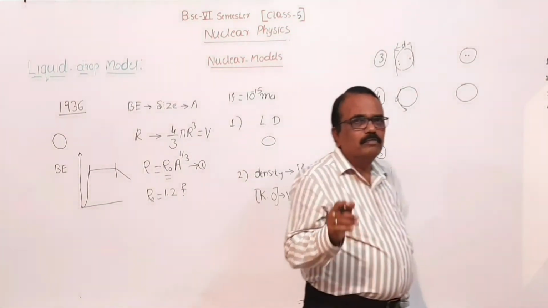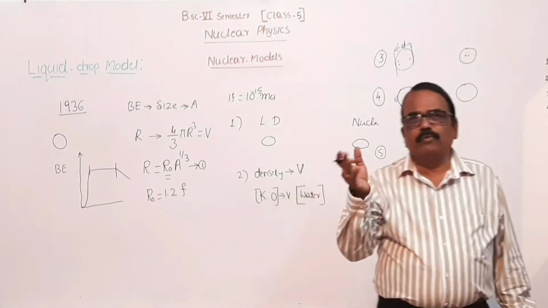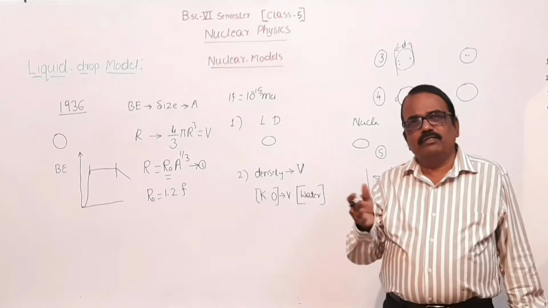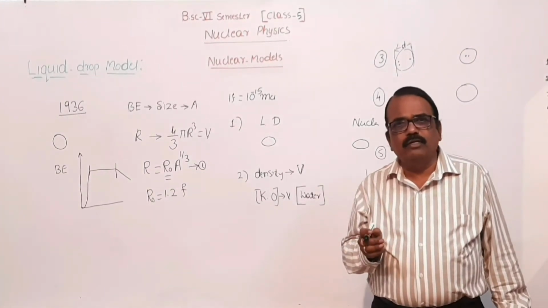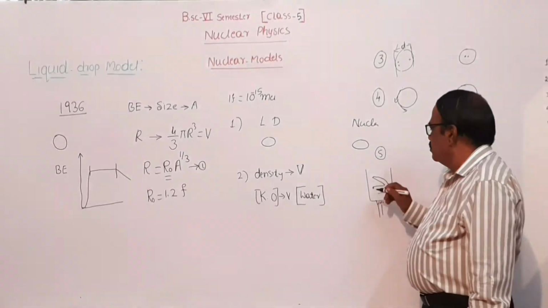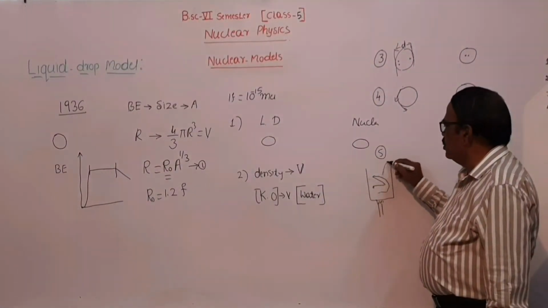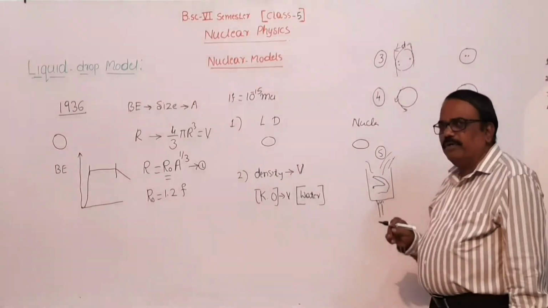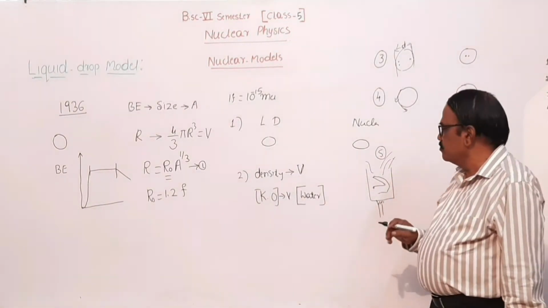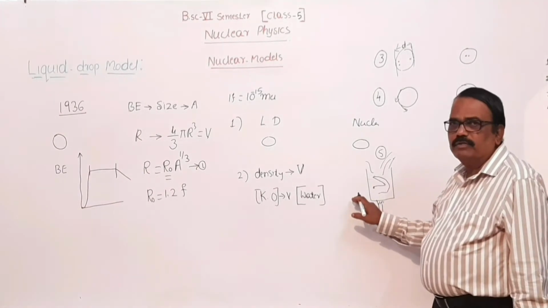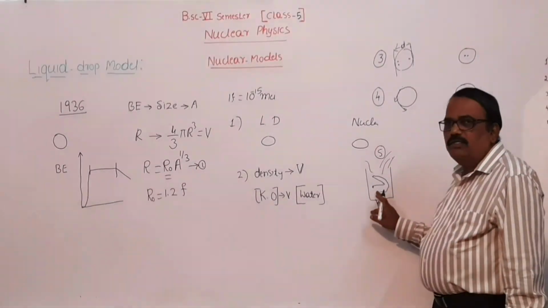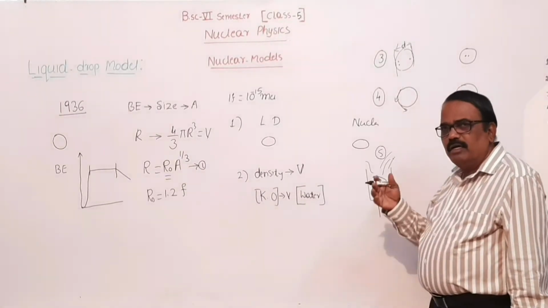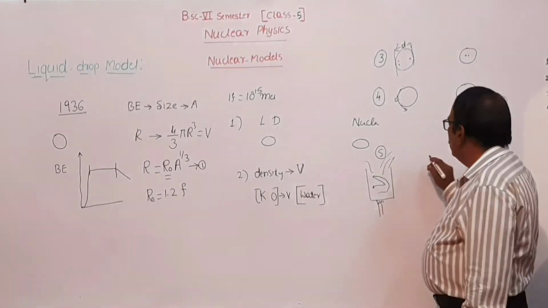What happens? The molecules start moving with a greater velocity, means the kinetic energy goes on increasing. After reaching a certain stage, this liquid gets evaporated. Means we have increased the internal energy of the liquid and it evaporates.